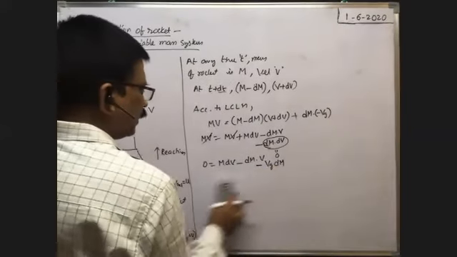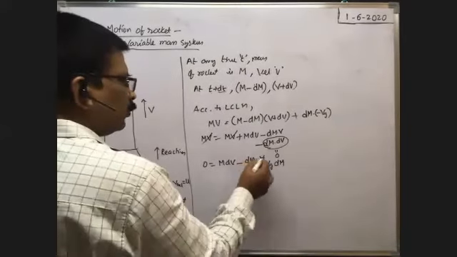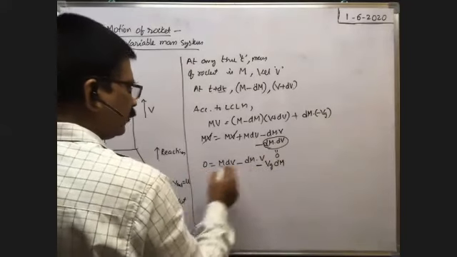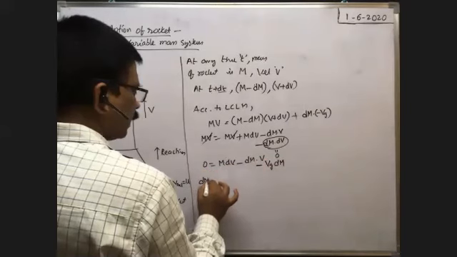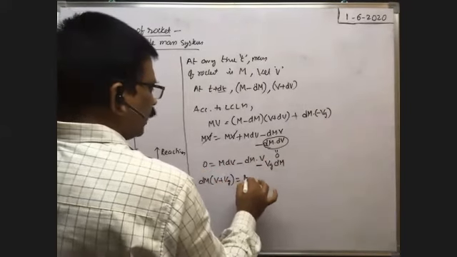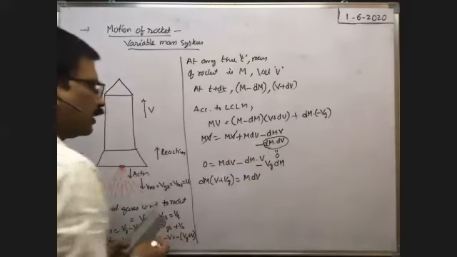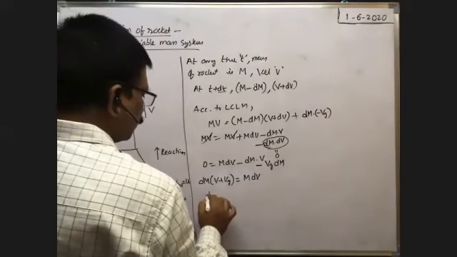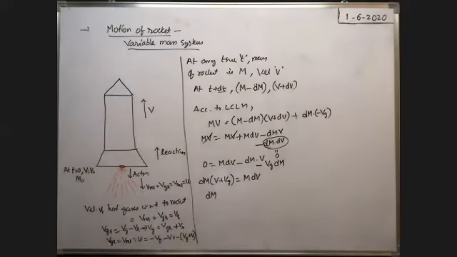Now you see here, you bring this total term to the left, then we will get dm common. When you take dm common, v plus vg is equal to m into dv. What is v plus vg? V plus vg is equal to the relative velocity. So dm into, is it minus or plus?